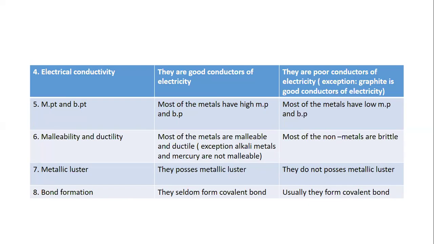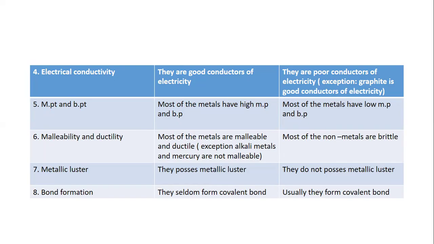Melting point and boiling point. Most of the metals have high melting and boiling points. Most of the non-metals have low melting and boiling points. Malleability and ductility: most metals are malleable and ductile. Malleable means can be made into flat sheets, ductile means can be made into wires. Exception, alkali metals and mercury are not malleable.